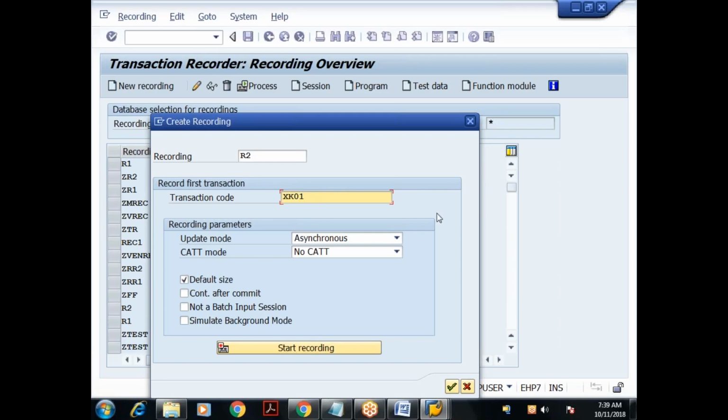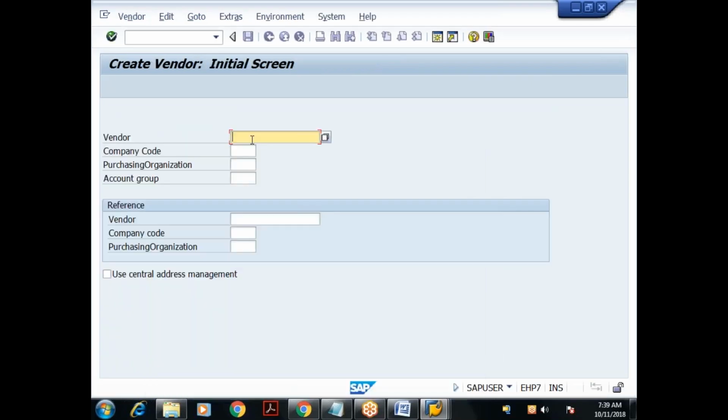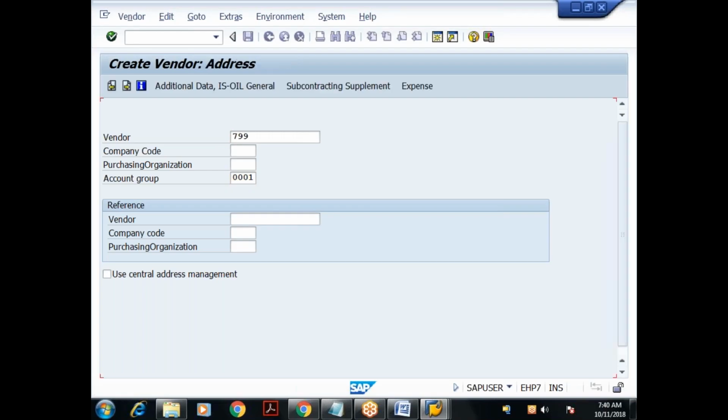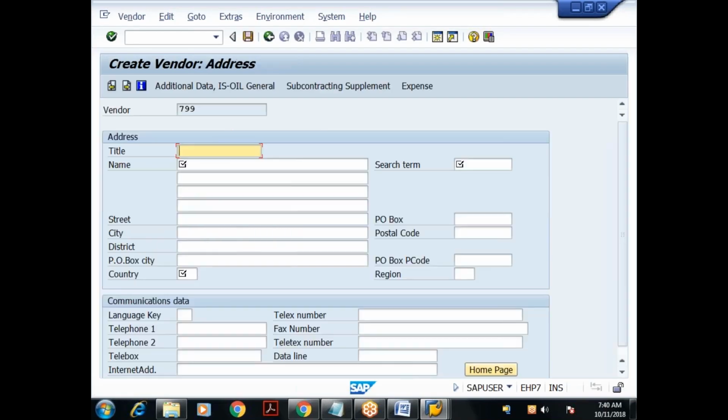Anyhow, we understood that. I'll click on start recording. Done. It is asking for the vendor number. Your file has the vendor number, so I'll give the vendor number as something, 799. Then the account group, I'll give 0001. I'll press enter. Done. Understood? I gave the vendor number 799 and the account group 0001.